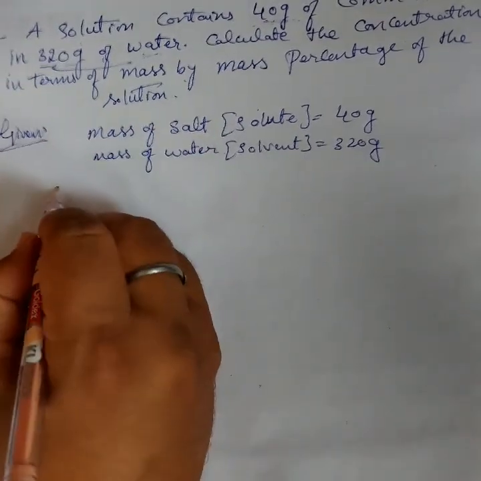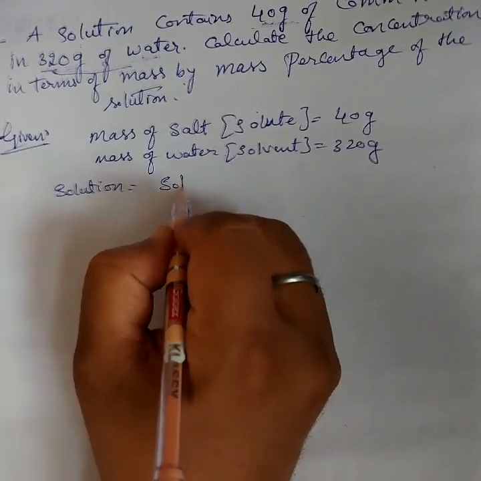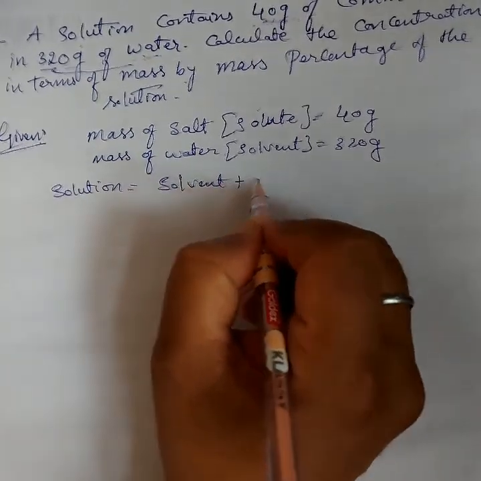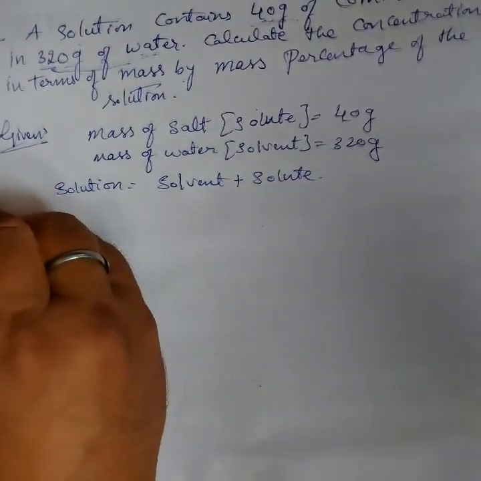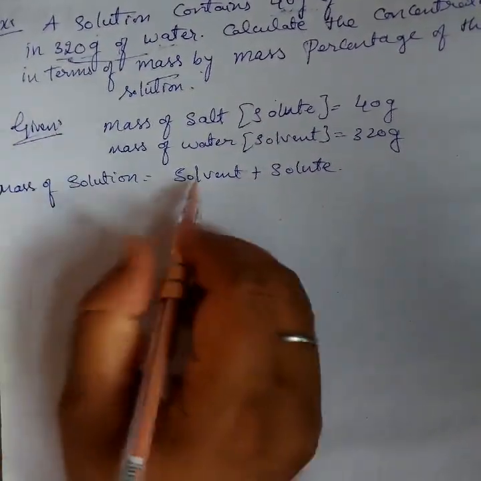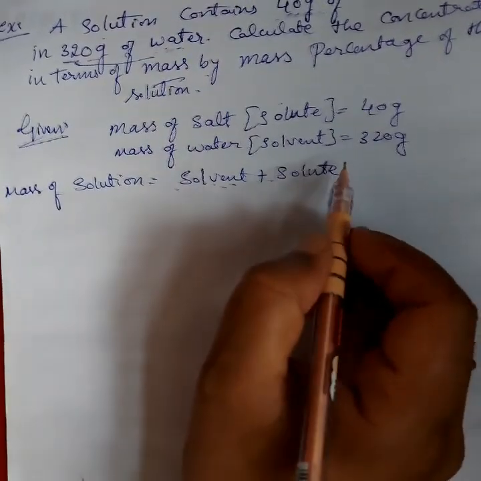What is the solution? I already told you that solution is equal to solvent plus solute, that is, mass of solution is equal to mass of solvent plus mass of solute.